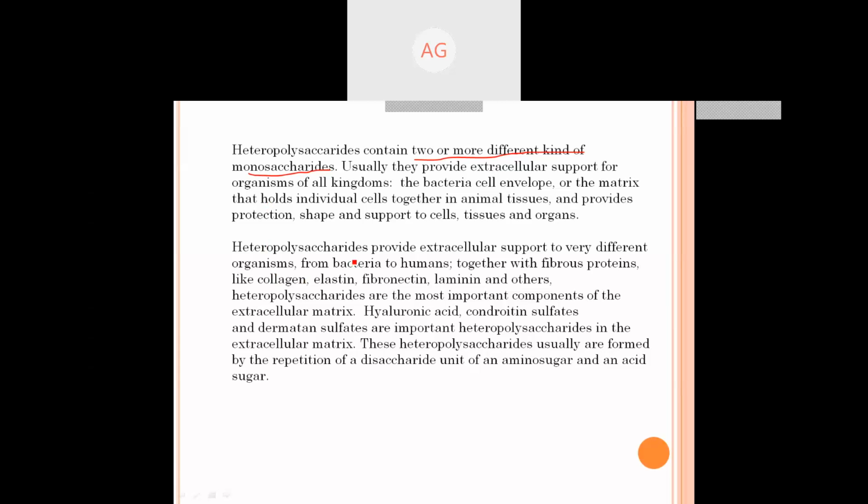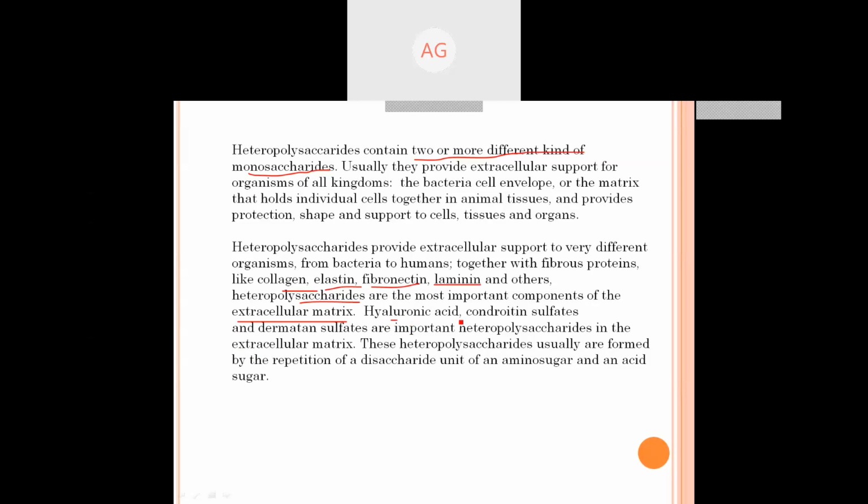Heteropolysaccharides provide extracellular support to very different organisms, from bacteria to humans. Together with fibrous proteins like collagen, elastin, fibronectin, laminin and others, heteropolysaccharides are the most important. They combine with these to make very important structures, and are the most important component of the extracellular matrix.